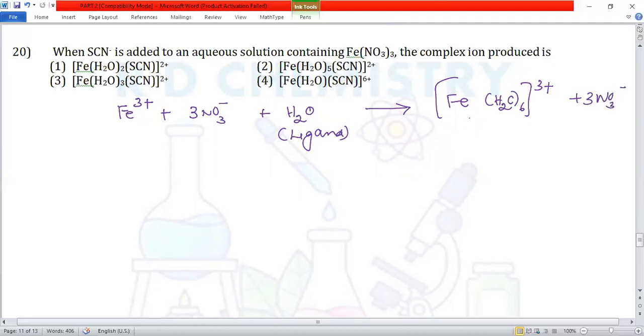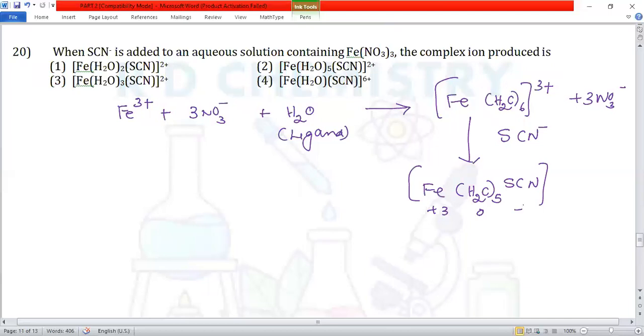Now to this aqua complex we are adding thiocyanate, SCN minus. It will form a new complex, [Fe(H2O)5SCN], where one water ligand is replaced by SCN minus. The charge on the ion is plus 3, water is 0, and SCN minus is minus 1, so the total charge will be plus 2. So the answer is option number 2.